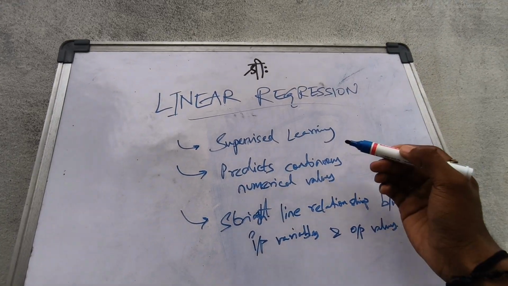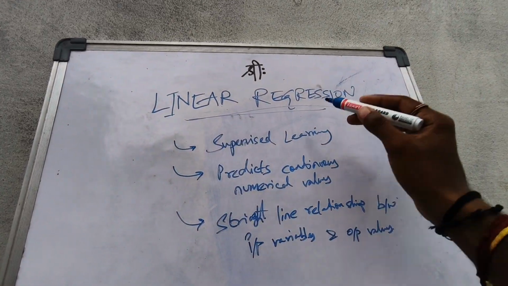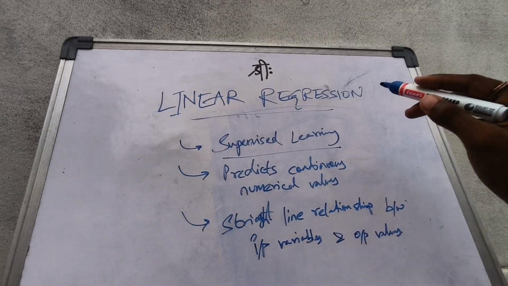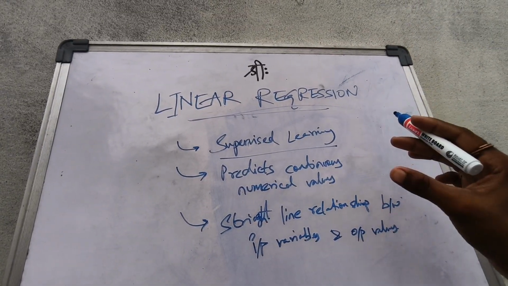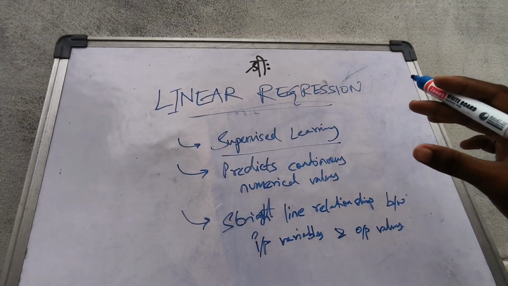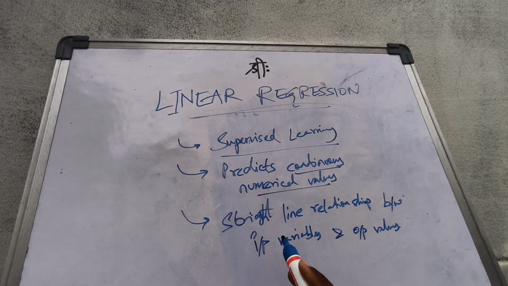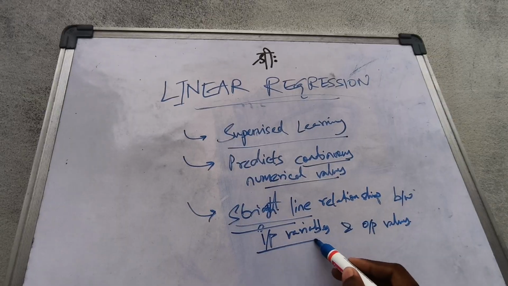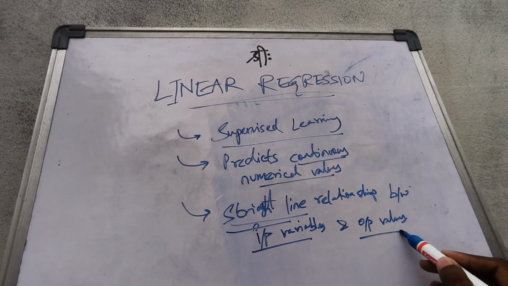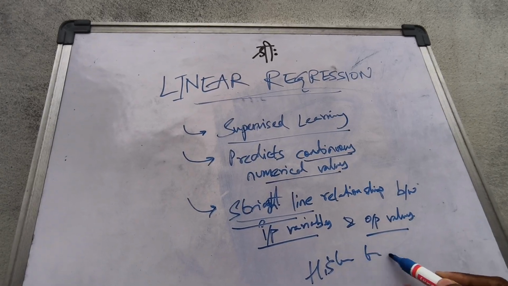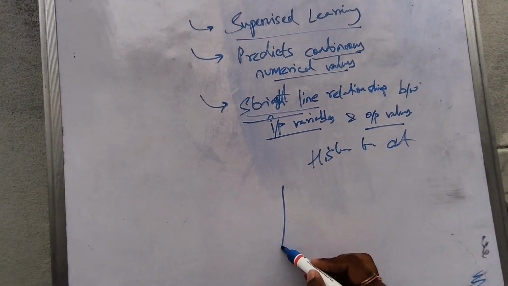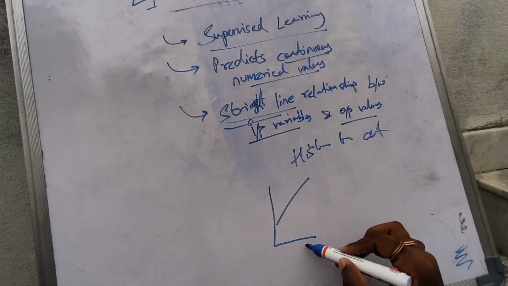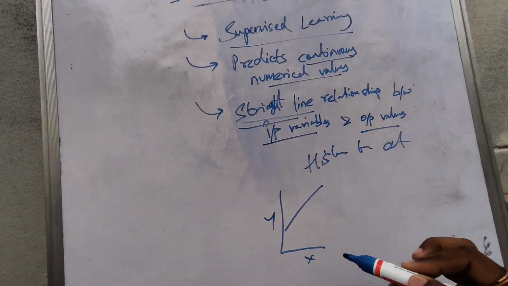Hello everyone. So in this lecture, let's learn what is linear regression. Linear regression is a supervised machine learning algorithm. Remember this one. It is a supervised machine learning algorithm which is generally used to predict continuous numeric values by finding a straight line on a graph between input variables and output values using the historical training data. So basically this is a graph and this is a straight line between the input variables and output values.